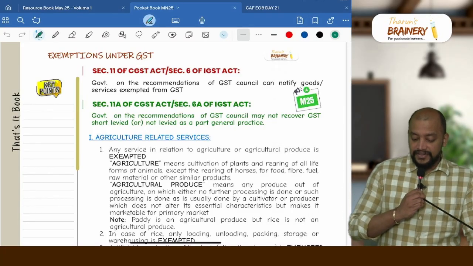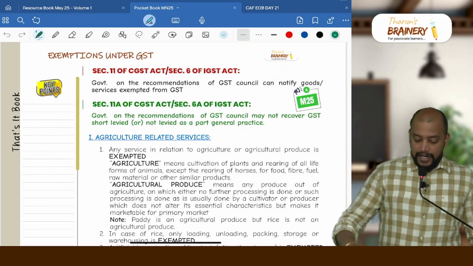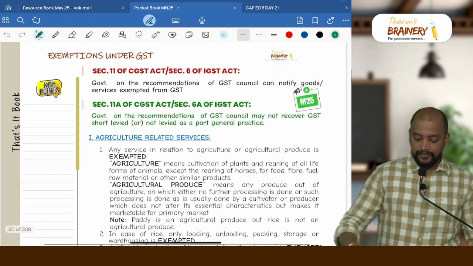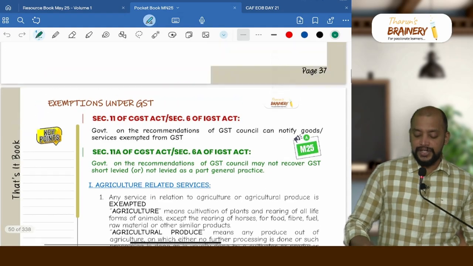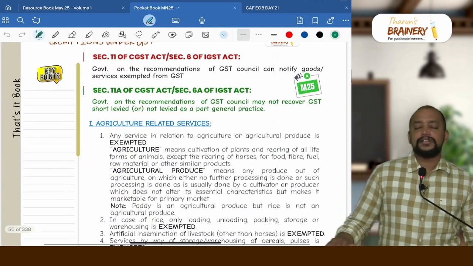Okay, we'll start with the revision related to exemptions under GST. So kindly look into page number 38 of your That's It book. In these exemptions under GST, we have got a lot of exemptions, and the first is section 11.